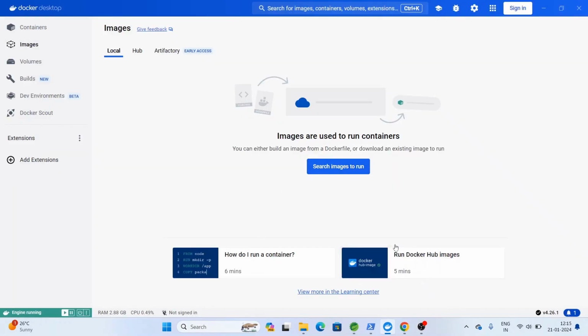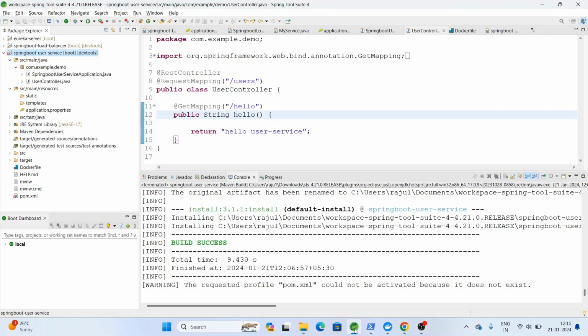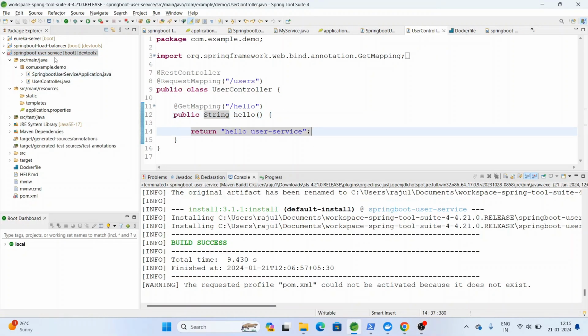So let's build an application. I have already built an application called Spring User Service. It is a simple Spring Boot REST service. It has a user controller with a method called hello.